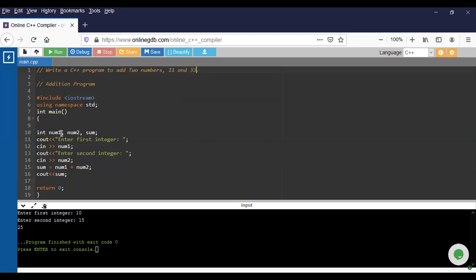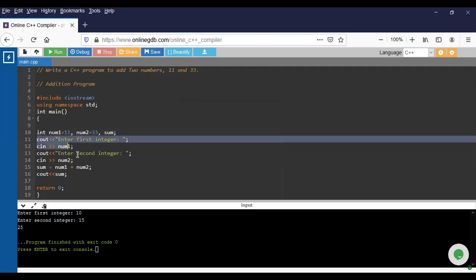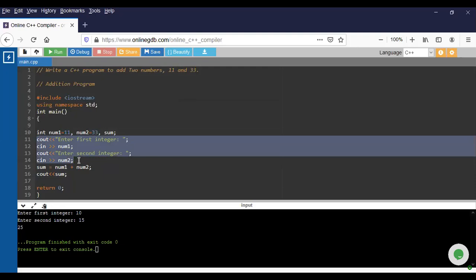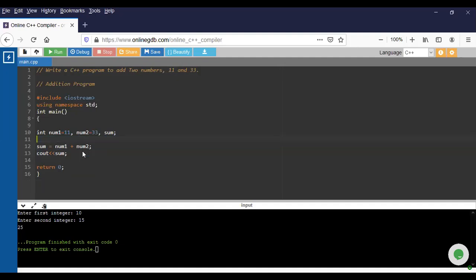So what you are going to do here, you just change here: the value of number 1 is 11 and the value of number 2 is 33. Okay, so these 4 lines are no longer needed, because these 4 lines ask you to enter the value of the first number and the second number. But you don't need this because the value is already given here. This question already gives the value, so you just delete this.